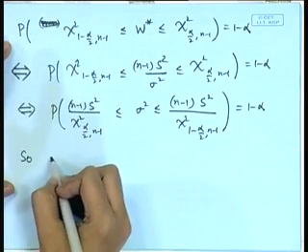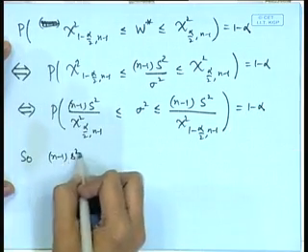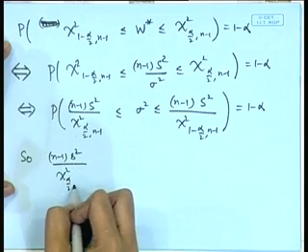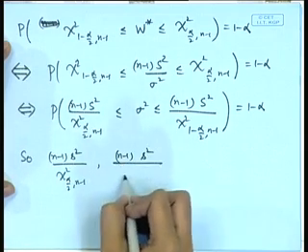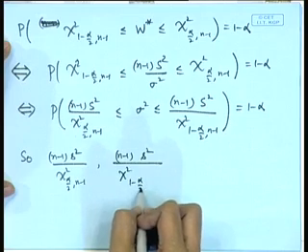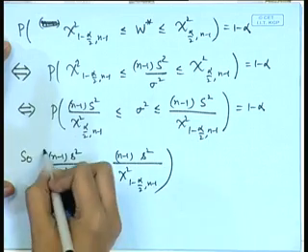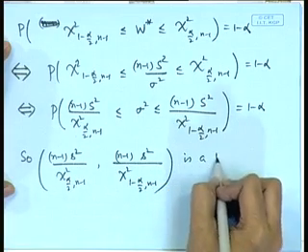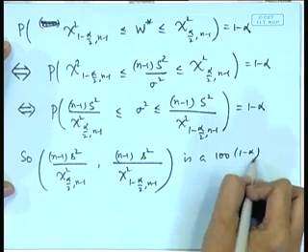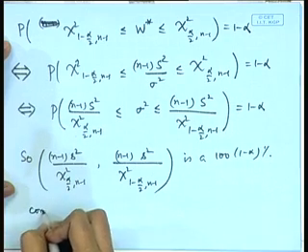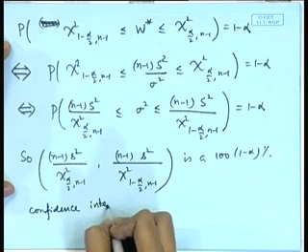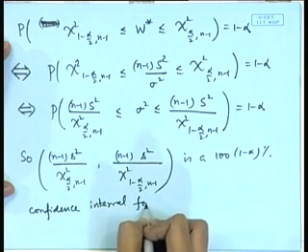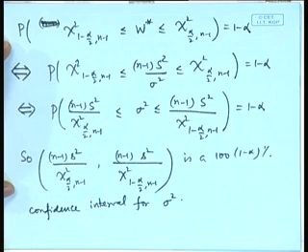So, (n minus 1) s square by chi square alpha by 2, n minus 1, to (n minus 1) s square by chi square 1 minus alpha by 2, n minus 1, is a 100(1 minus alpha) percent confidence interval for sigma square.